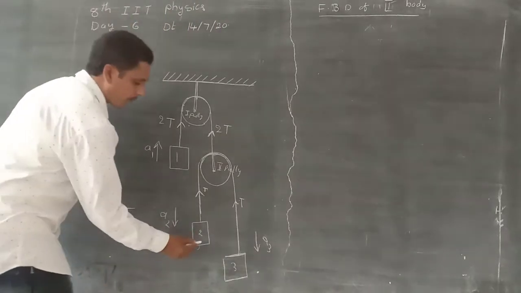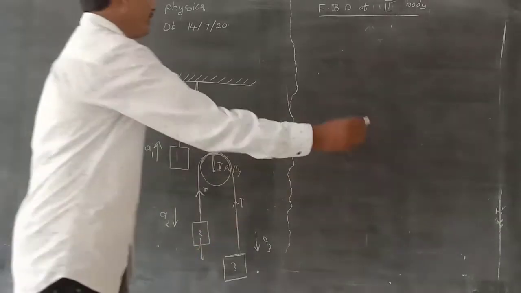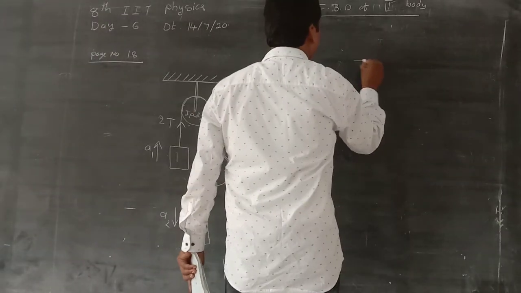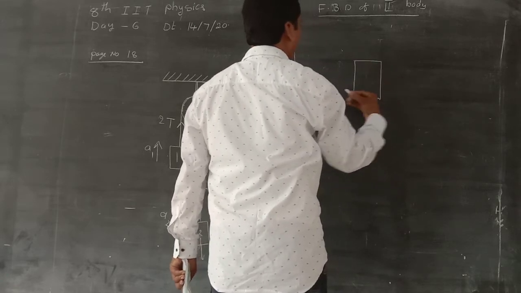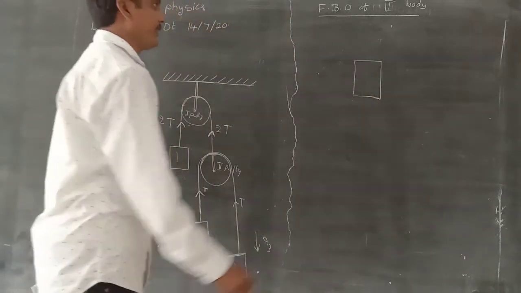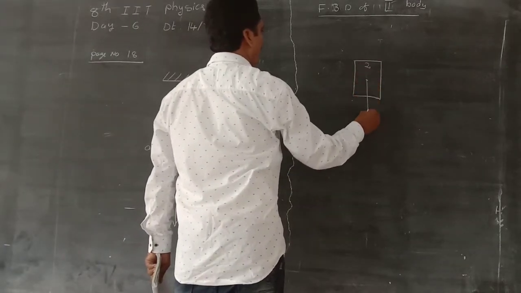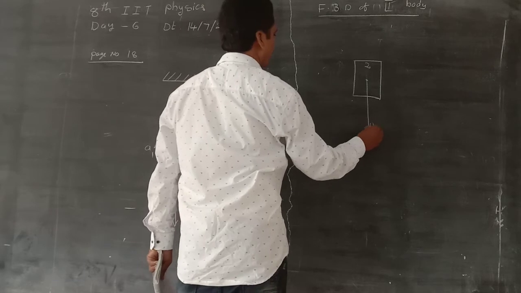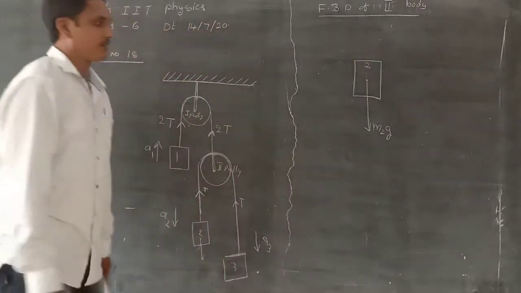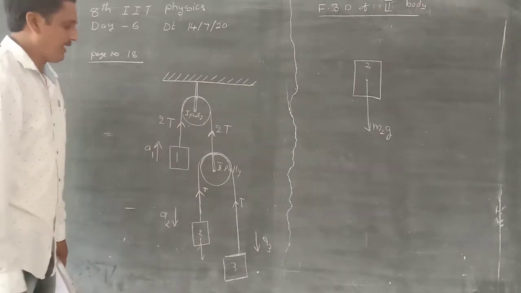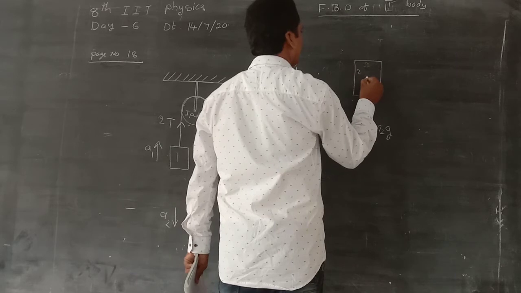The weight of the body acts vertically downward. That is, for the second body, mass m2 and acceleration due to gravity g. So the tension in the string.